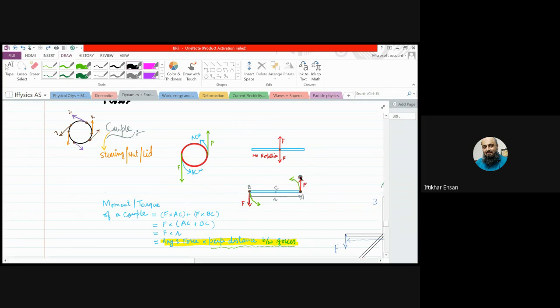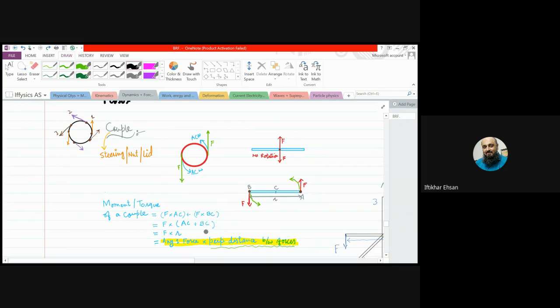So the moment of this force is F times AC. And for this force F, its perpendicular distance from the pivot is BC, so its moment is written here. And the total moment, as both are in the same direction, will add up. We can take F common from both of these brackets, so inside the bracket we will be left with AC plus BC.